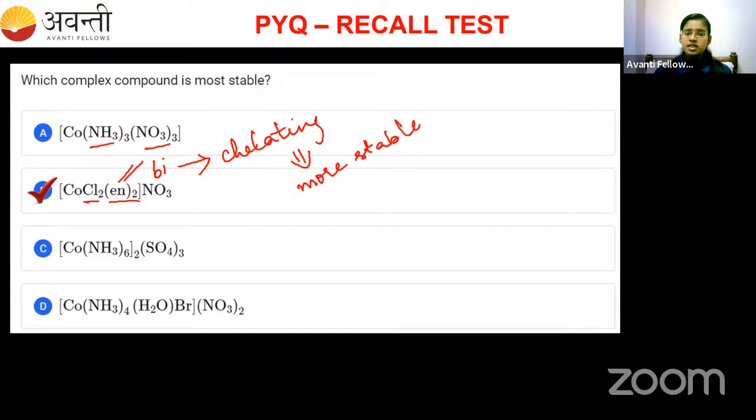When you come to option C, again we have the monodentate ligand NH3 inside the coordination entity. And for option D we have NH3, H2O and Br. All three types of ligands are monodentate. So that's why option B is the correct answer. Can you all understand now?